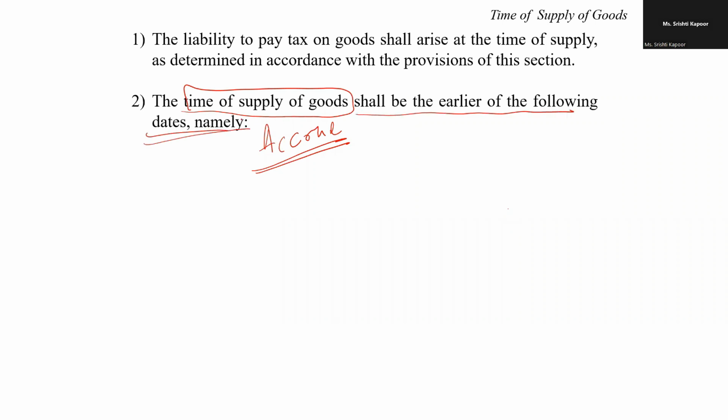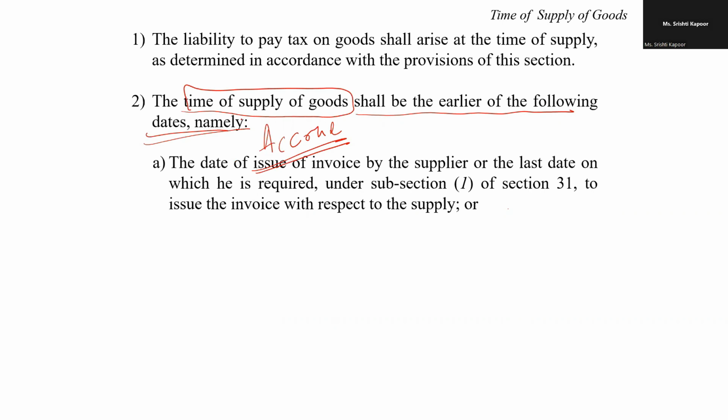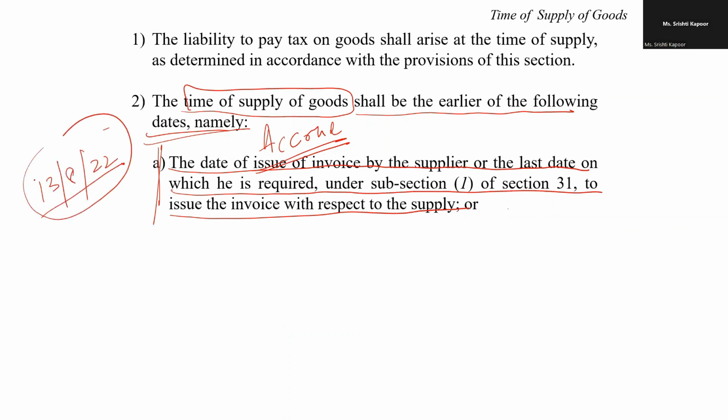Now, when this law was introduced, it was the date of invoice or the last date on which he is required to issue the invoice. Meaning thereby, please note down. Say, for example, I raised the invoice on 13th of August. So when my liability will accrue, it will be on the 13th of August.